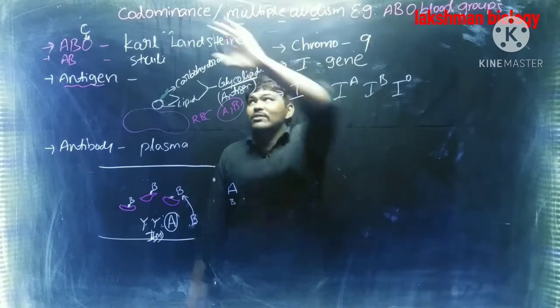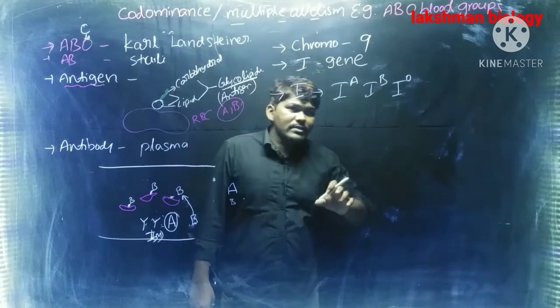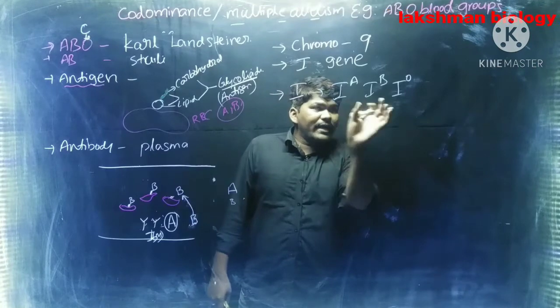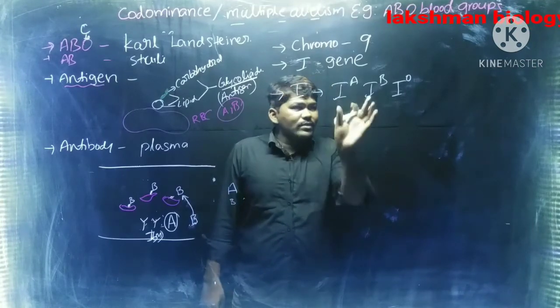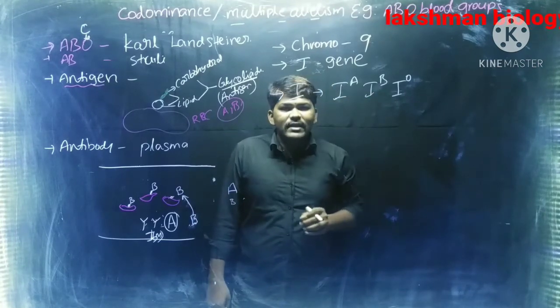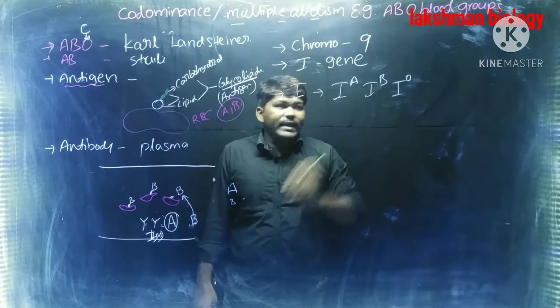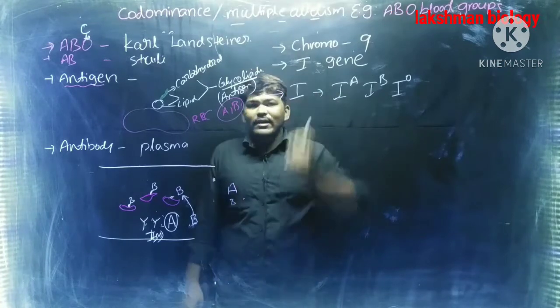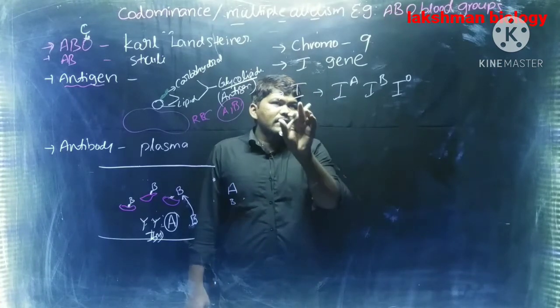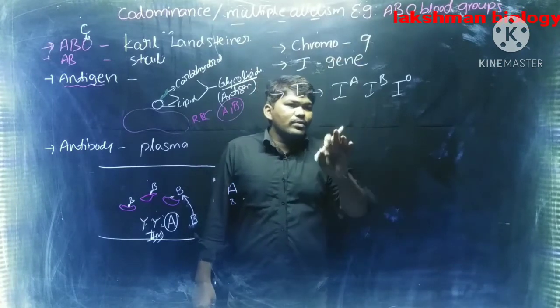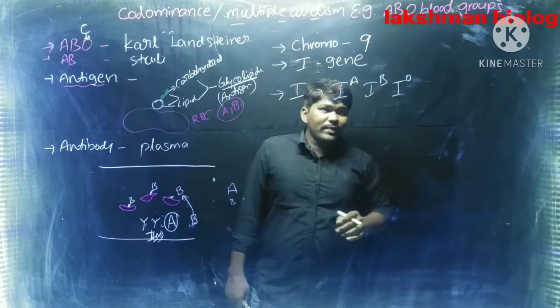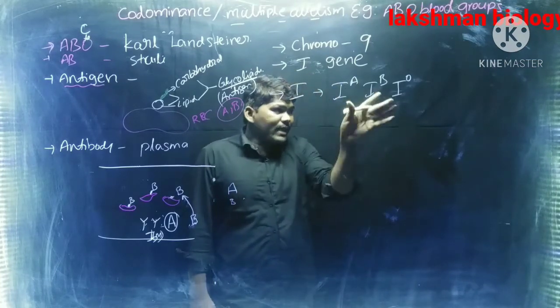Why is this also an example of codominance? Because A and B are codominant alleles. If both A and B alleles are there in the human body, both express their phenotypic character, hence these are also an example of codominants. That is the gene I on chromosome number 9, which is responsible for the formation of blood groups and has 3 alleles.